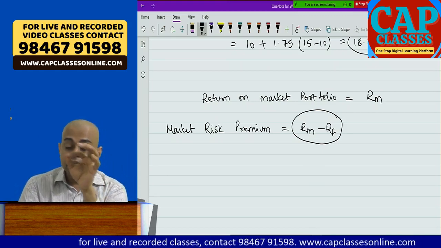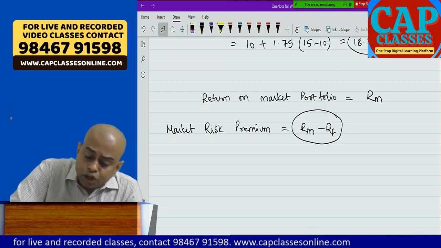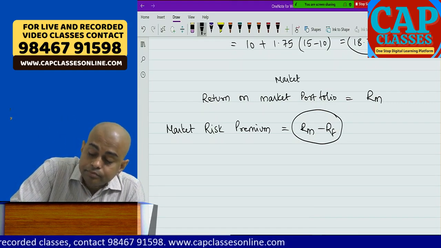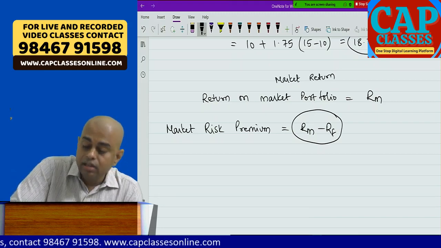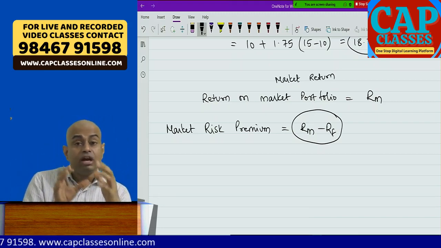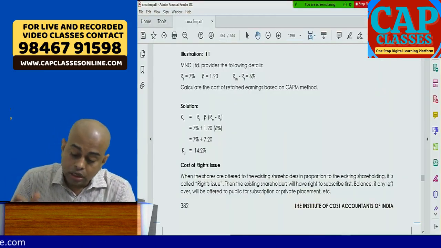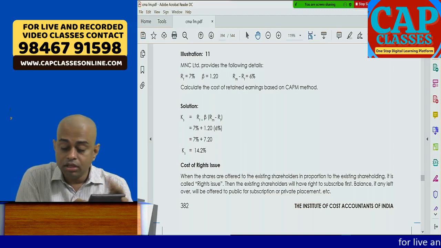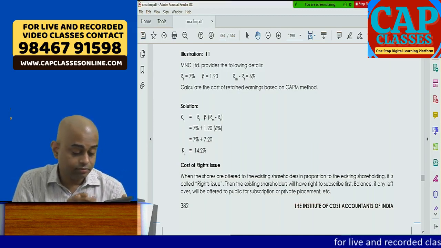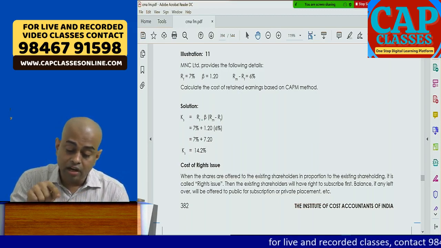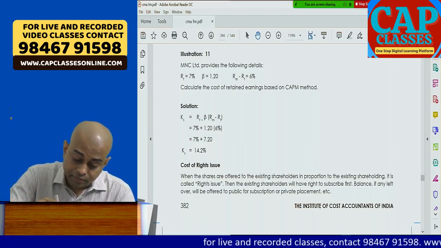Return from market portfolio, or simply the shortcut market return. If the word market return is used, it is RM. If the word market risk premium is used, it is RM minus RF. So now look at this and do the problem. Take 6 into 1.2. They have put a percentage here, no? This is a mistake.